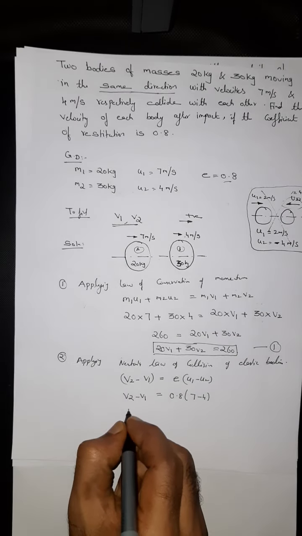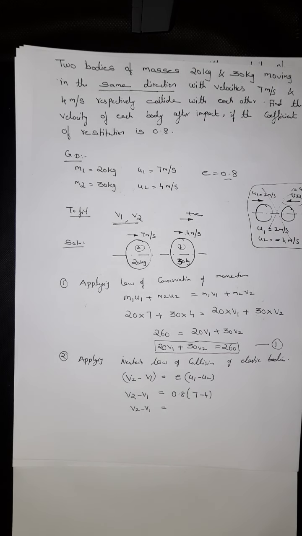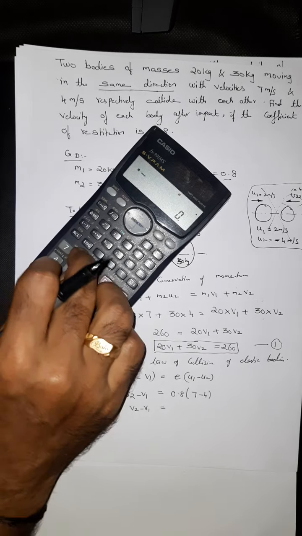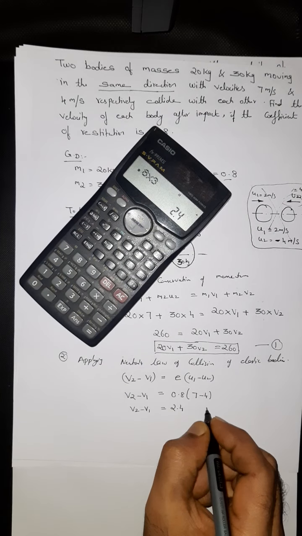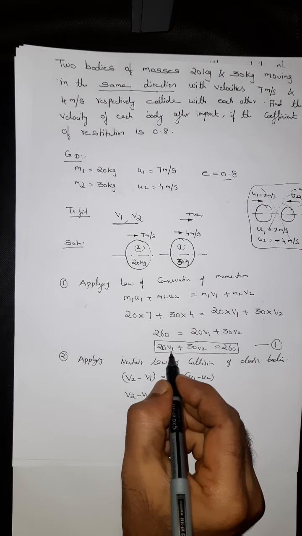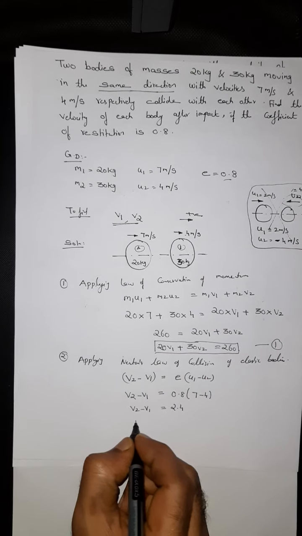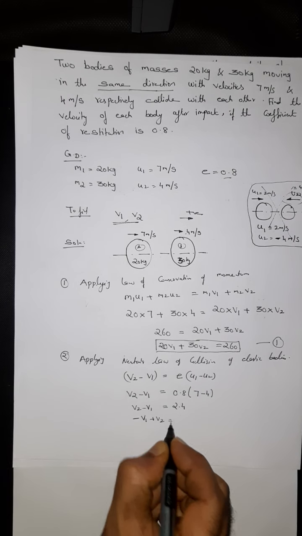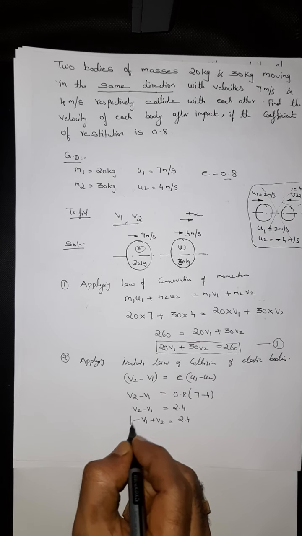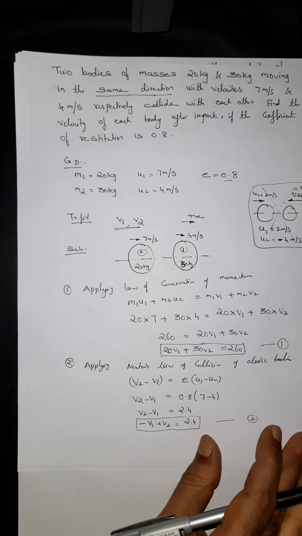So v2 minus v1 equal to 3 into 0.8, that is 2.4. So the first equation was in the format of v1, v2 and constant. Let me convert this as minus v1 plus v2 equal to 2.4. So this is equation number 2.